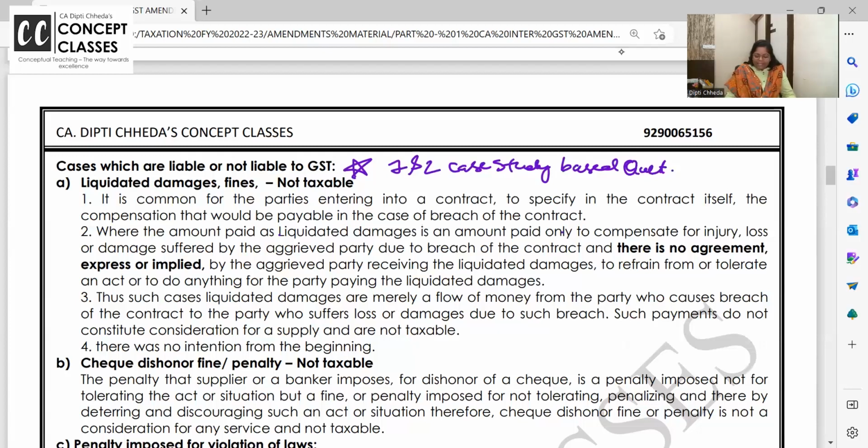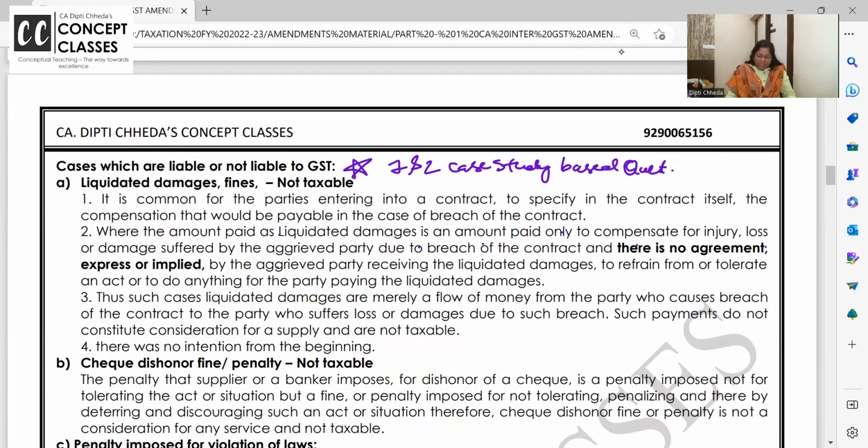Where the amount paid as liquidated damages is an amount paid only to compensate for injury, loss, or damage suffered due to breach of contract, and there is no agreement, express or implied, by the aggrieved party receiving the damages to refrain from or tolerate an act. Okay, so liquidated damages and all, nothing is taxable, because the contract was, okay, I will do this, you will do this. The intention in the contract was not that the contract should be breached and I will demand some breach of damage charges and you will pay it.